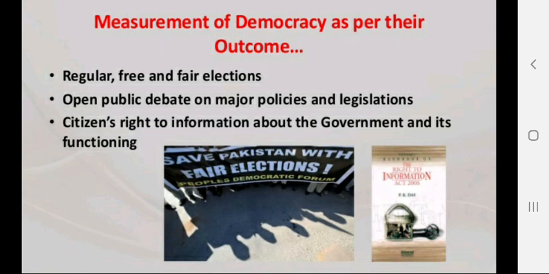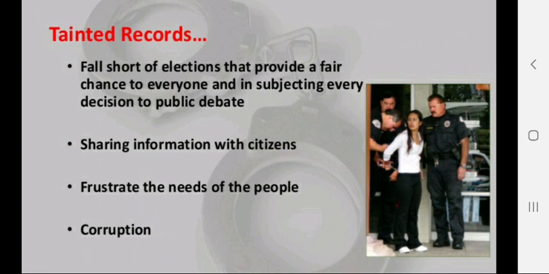Now democracy is seen as good in principle, but not good in practice. That is also given here in your book. We know that democracy is the rule of the people, for the people, and by the people, and people take part in decision making directly or indirectly, and whenever policies are formed, they are debated in parliament.